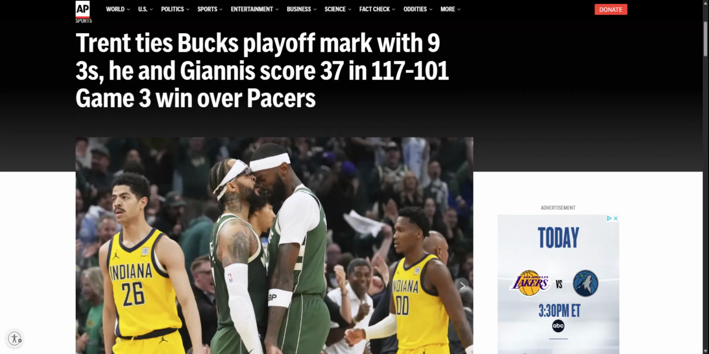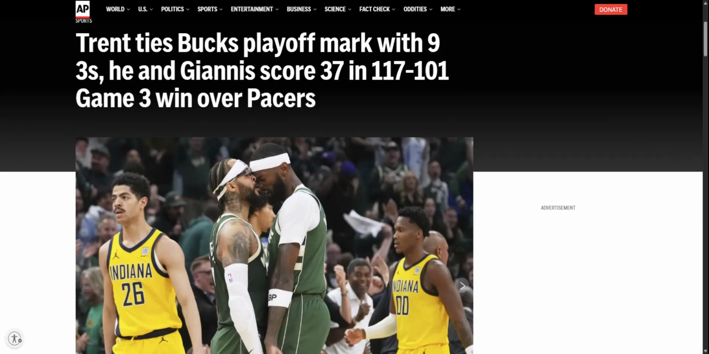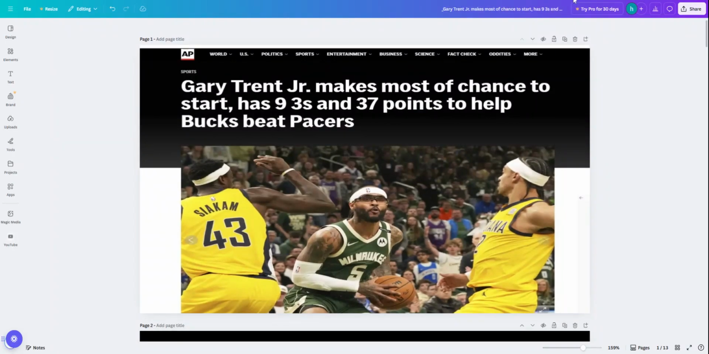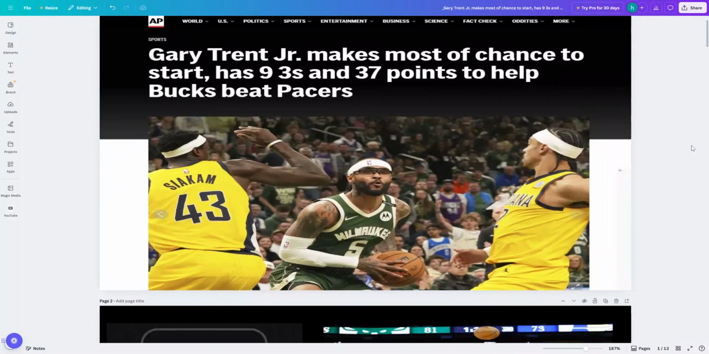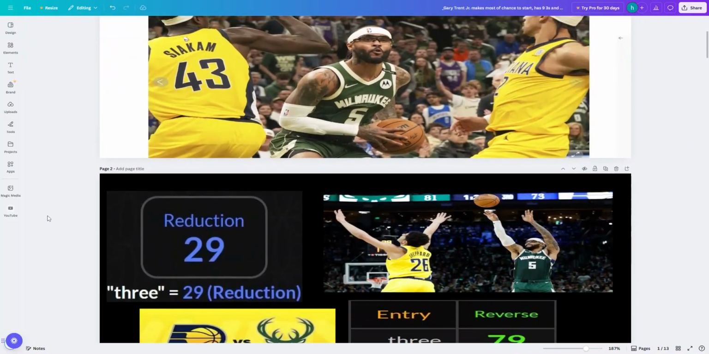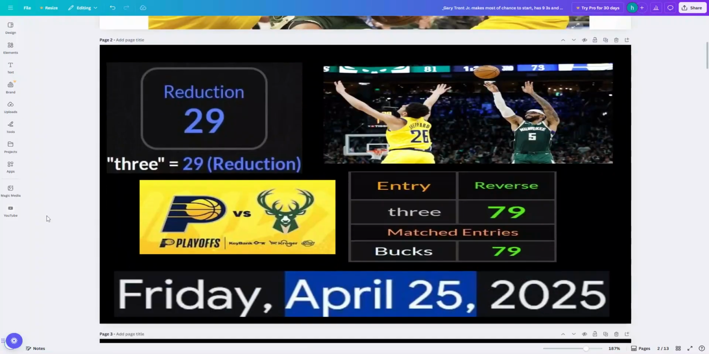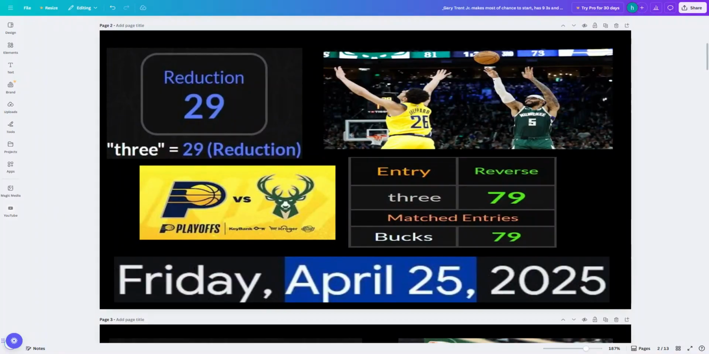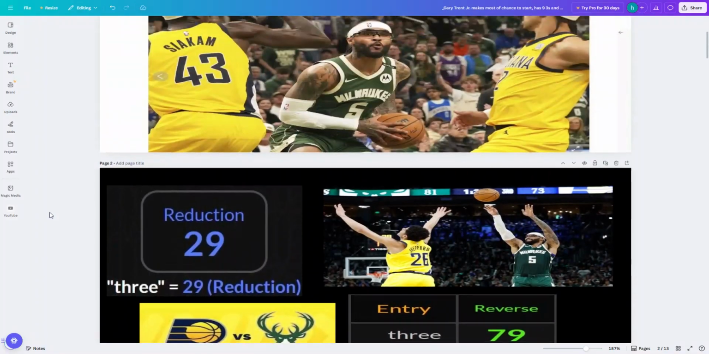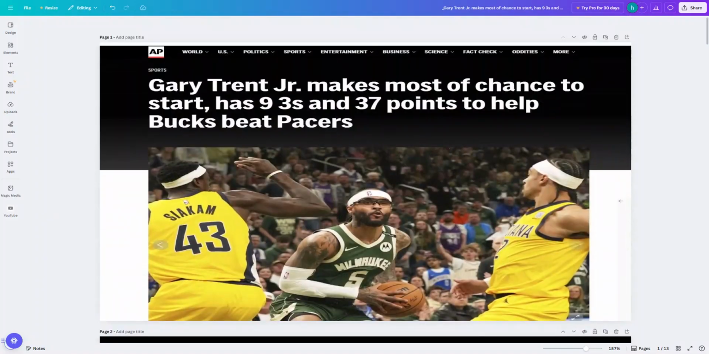And I'll use Canva to show you this breakdown. Let me share that tab right now, okay? So this is Canva if you're not familiar. This is a nice source to put together these presentations, all right? So right away, check this out. Look at that right there. 3, right? This guy, Gary Trent Jr., 9 threes. You see that? That's a good amount of threes, okay?